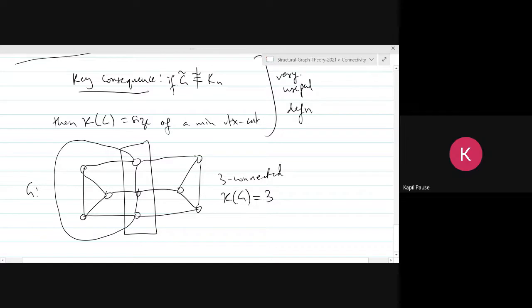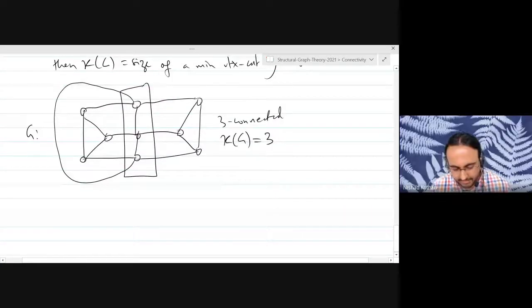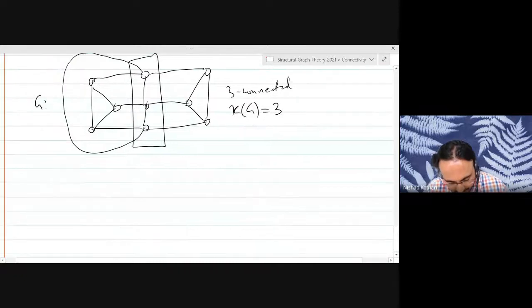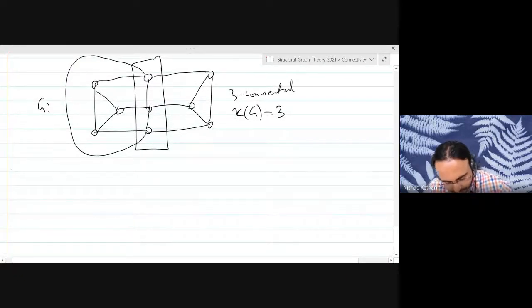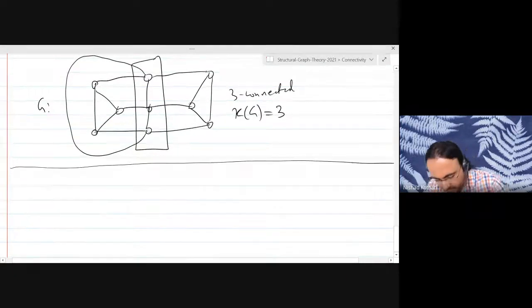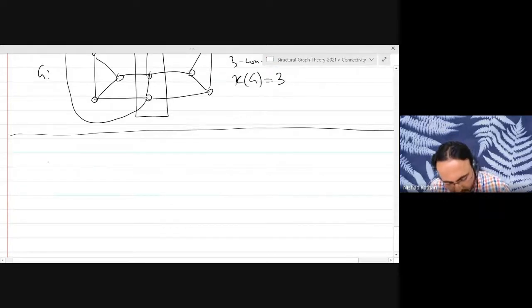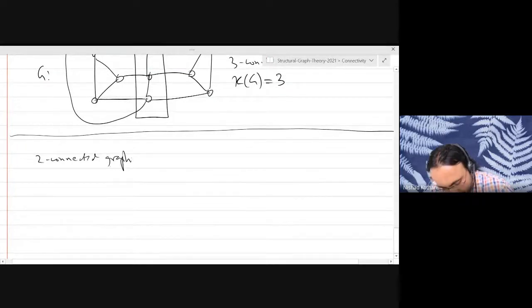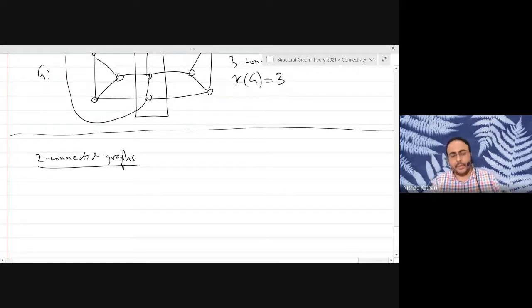Sir, is there any characterization of 2 connected graphs? Good point. So let's talk about 2 connected graphs. This is actually where I want to head next. What does it mean for a graph to be 2 connected?